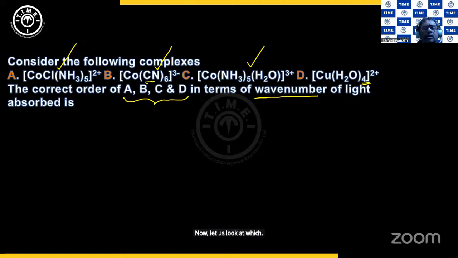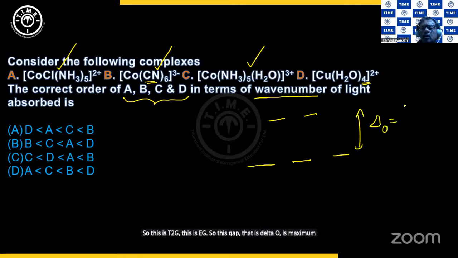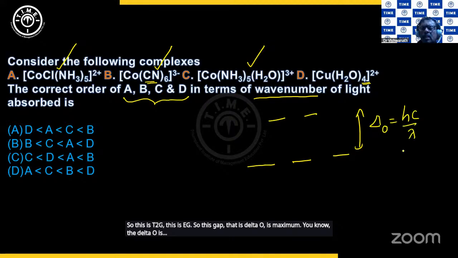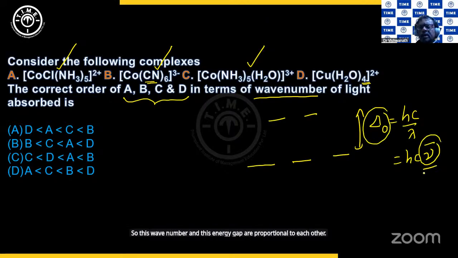Now let us look at which ligand is the strongest. CN is the strongest here, right? So the strongest ligand will give the maximum gap. So this is T2g, this is Eg. So this gap, that is delta O, is maximum. You know the delta O is hc by lambda, which is equal to hc into nu bar. So this wave number and this energy gap are proportional to each other. More the energy gap, more the wave number.